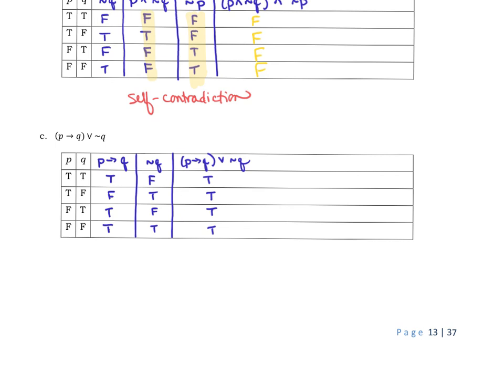That's false. And then for your or, again, all you need is one or the other of the two statements to be true in order for the or statement to be true. So this is one where all things have come out to be true, and so this one is a tautology.